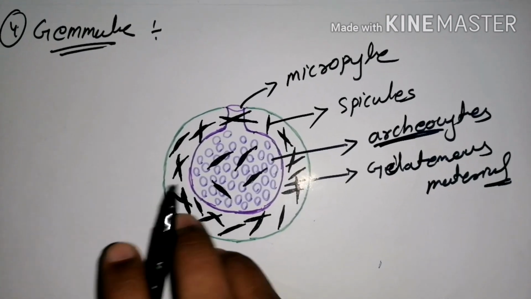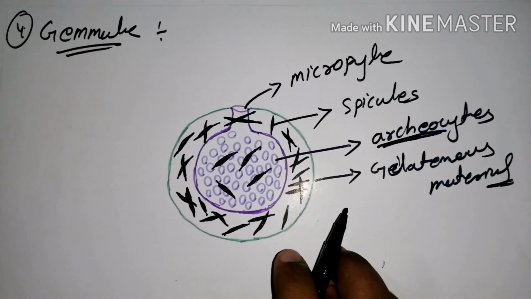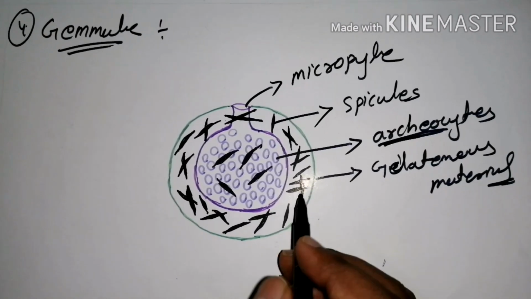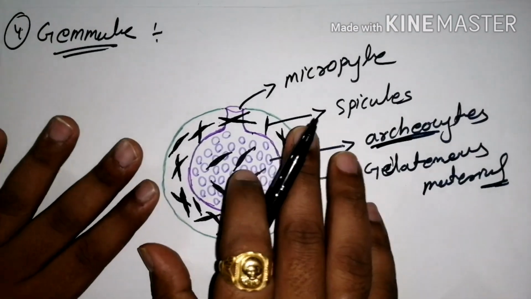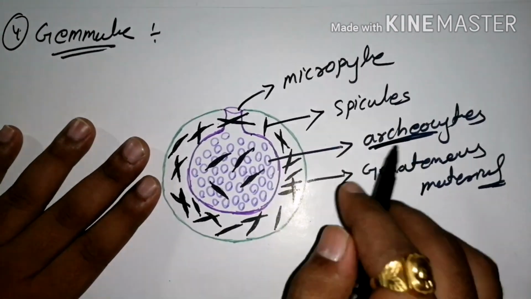The mass is covered by a double layer with refined spicules, and it is covered by gelatinous material secreted and oozed out from the archaeocytes.